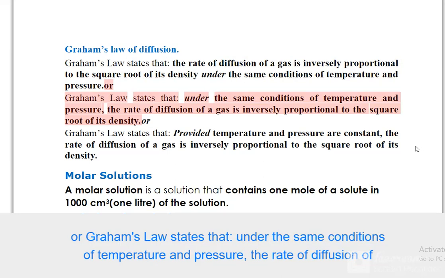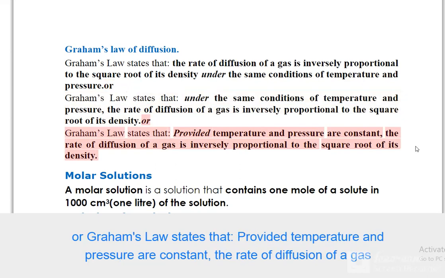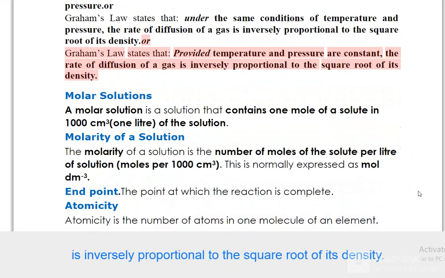Or Graham's law states that, under the same conditions of temperature and pressure, the rate of diffusion of a gas is inversely proportional to the square root of its density. Or Graham's law states that, provided temperature and pressure are constant, the rate of diffusion of a gas is inversely proportional to the square root of its density.